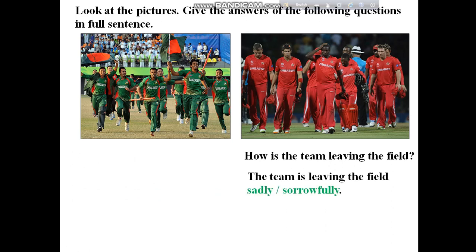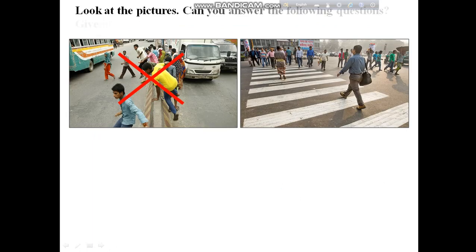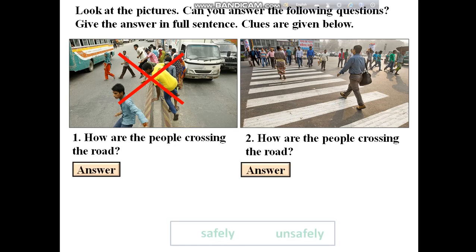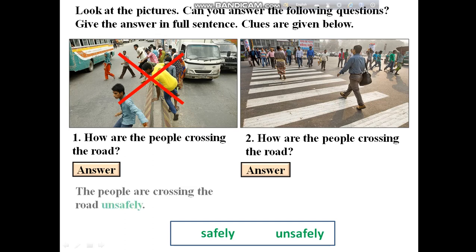The team is leaving the field sadly or sorrowfully. These are also adverbs. Now look at the pictures. Can you answer the question? How are the people crossing the road? And how are the people crossing the road? Answer: the people are crossing the road unsafely. And here the people are crossing the road safely. So these are also adverbs.